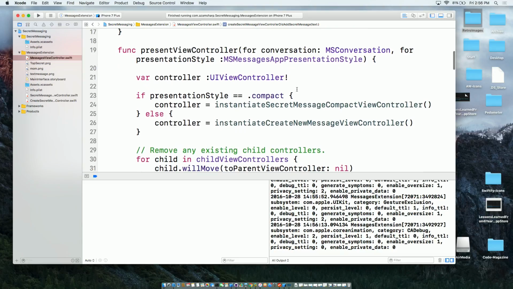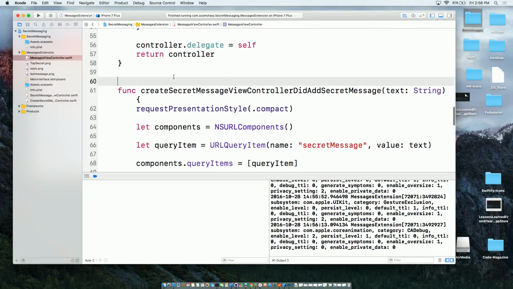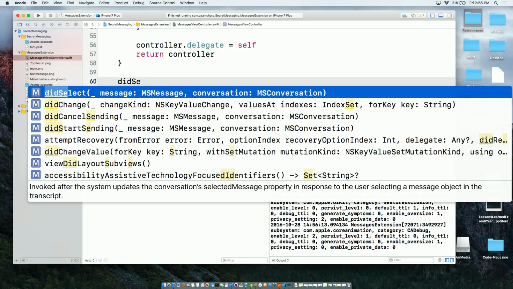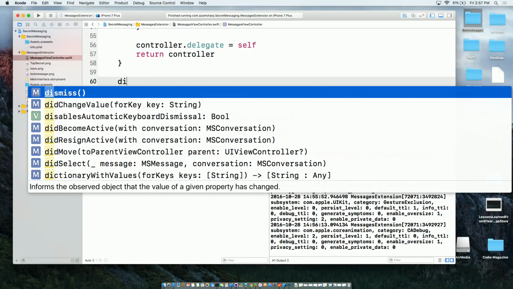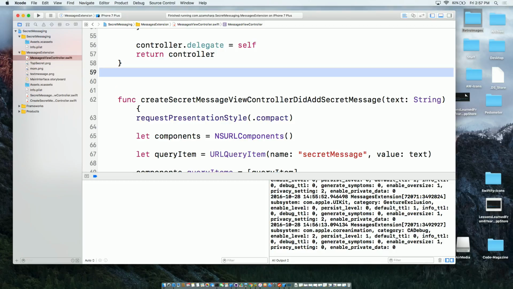All right, so let's go into our, now apparently there is a method called didSelect, which looks like it's going to get called when you select a text message bubble, but it only gets called when you actually send the message from the sender, and it does nothing when the person selects a bubble. So it's either really bad naming in the documentation or in the API, or it just never fires. It only fires when the person is sending the message. All right. So we're not going to use that. Definitely, we can't do that.